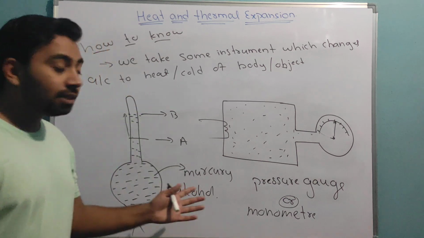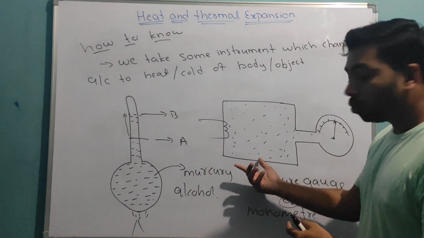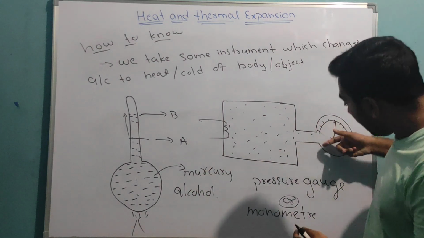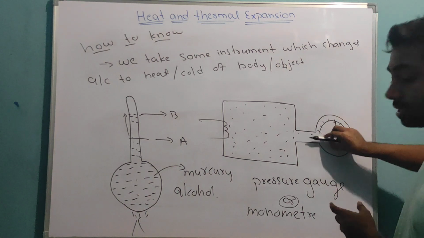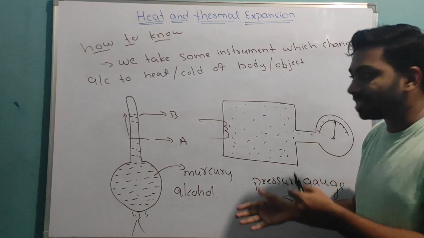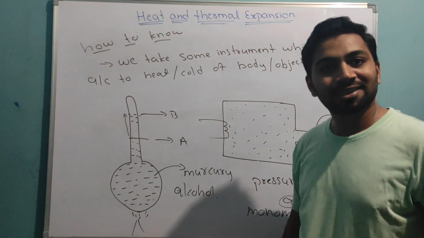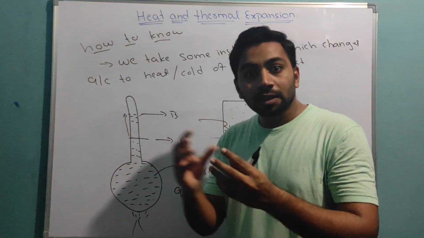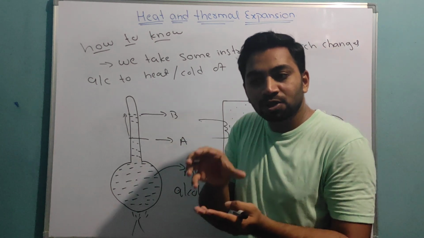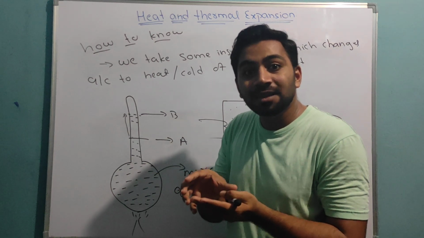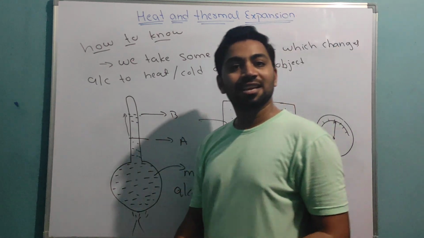This is how we say there is an increase in temperature. Now if I cool this, then it will show deflection in the other way. It will show deflection like this. We can say temperature is decreased. If it is here and I cool this, then temperature will decrease. See, this liquid has molecules moving. If I cool this liquid it forms ice, which means molecules are not moving. So temperature is decreased. This is how we say.